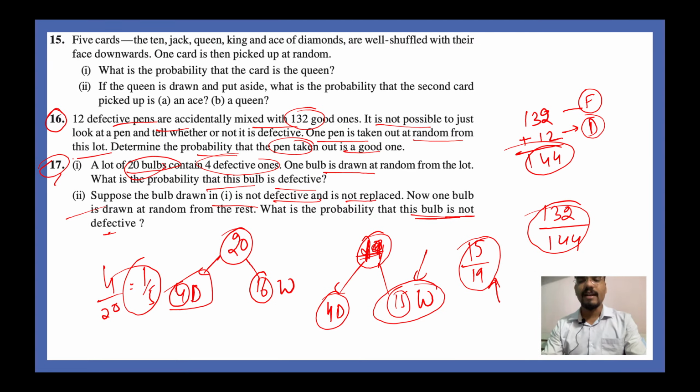How many got it correct? Tell me quickly in the chat box. I can see some people have got incorrect answers. The easiest exercise, the easiest exercise. Did you get the answer as 15 by 19? Quickly let me know in the chat box, guys. Write in the chat box 15 by 19 if your answer is coming.